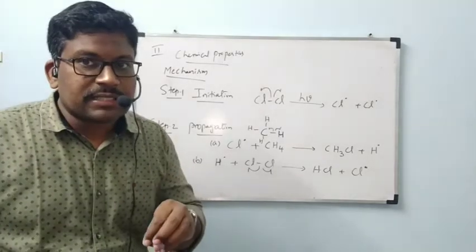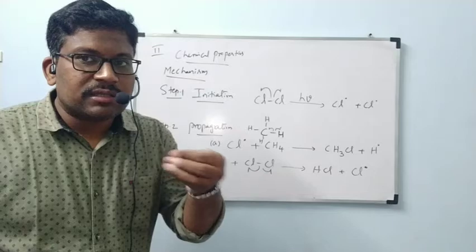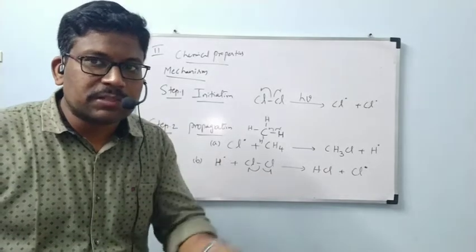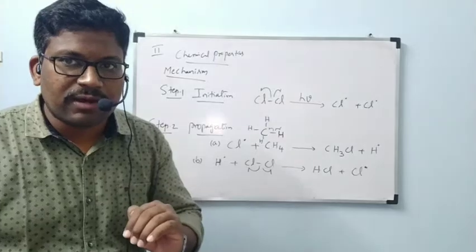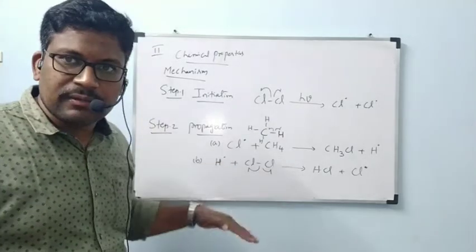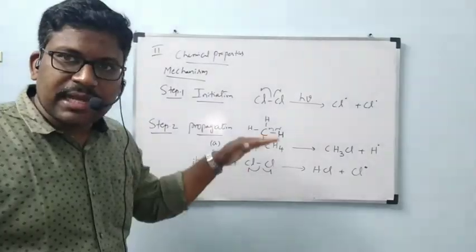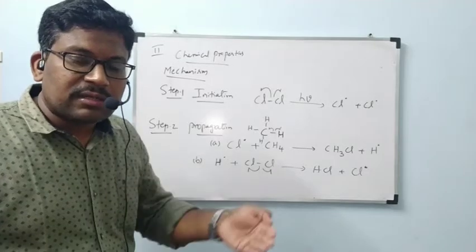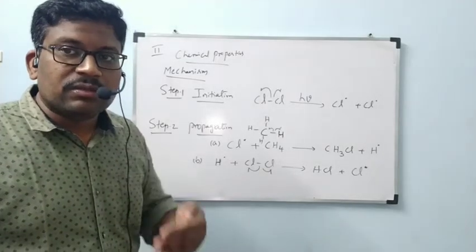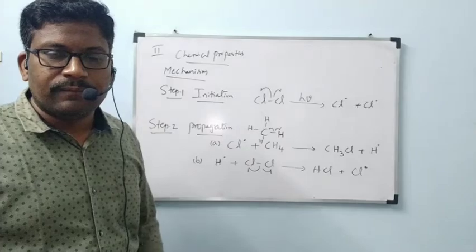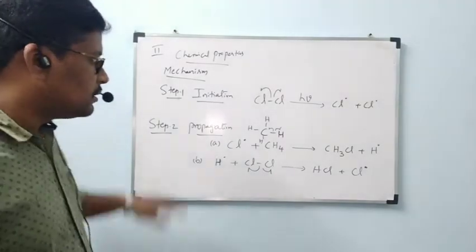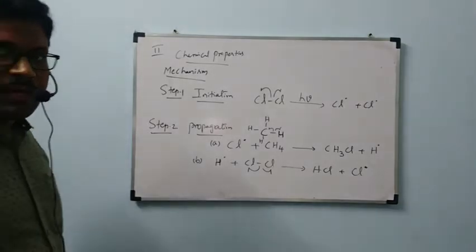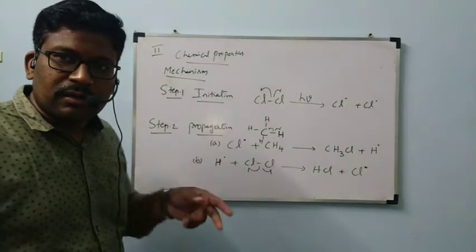In this propagation step, a further 2 or 3 reactions are also possible, but those will be formed in very small amounts. Major amounts, these two only. The major reactions that take place are A and B only. Further reactions are possible in propagation. Those reactions also we will see now. Is it okay, ma? Note this down carefully. Initiation, propagation. Propagation is not completed.